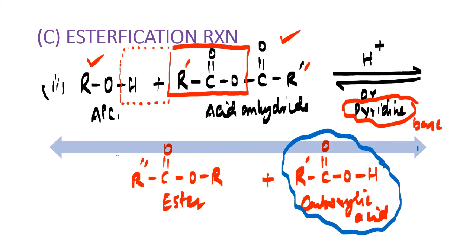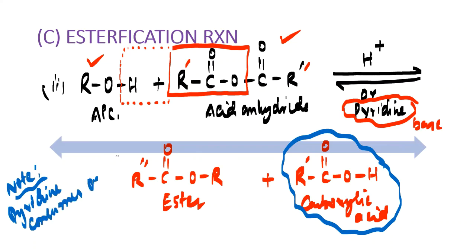So I will write down here this important point: pyridine neutralizes, or we can say consumes, carboxylic acid, RCOOH.